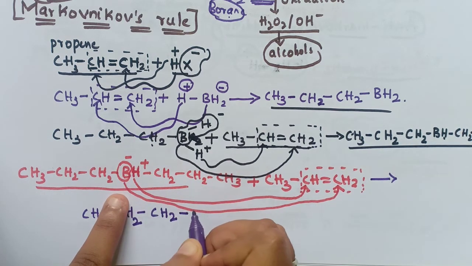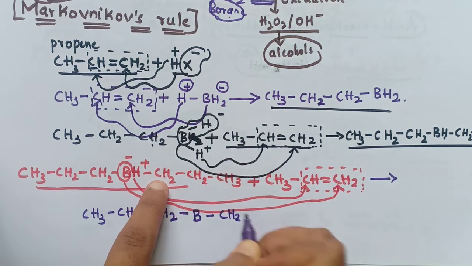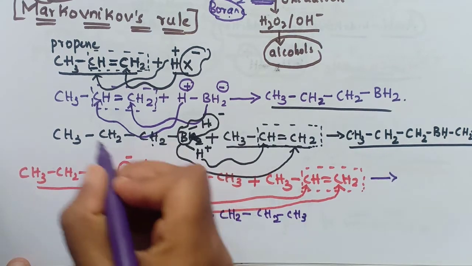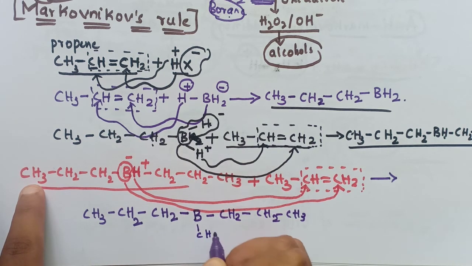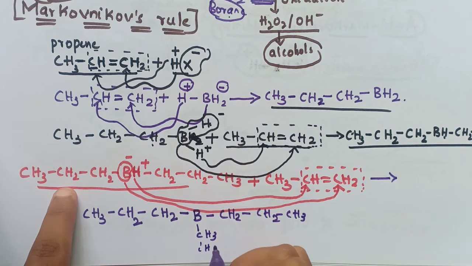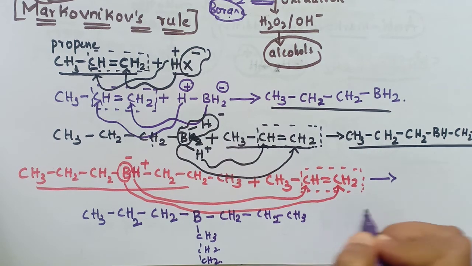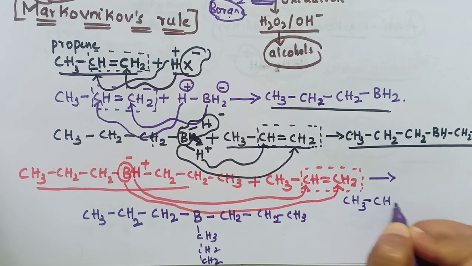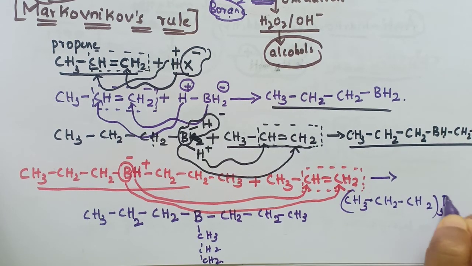So here is B, and here is the CH2, CH2, and this CH3, and this side chain is attached here, CH3, CH2, and here is a CH2. In a simple way, we can also represent this as CH3, CH2, CH2 thrice, B, like this.